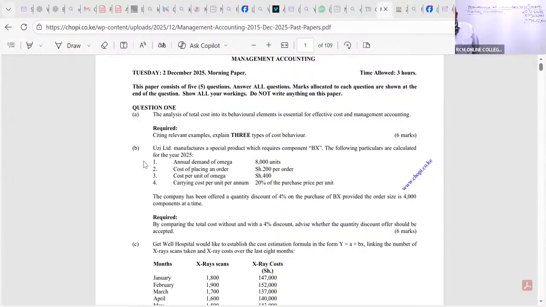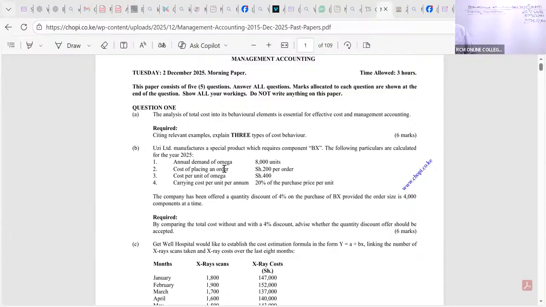Question number 1, Wllle Limited. December 2025. We are told Wllle Limited manufactures a special product which requires component BX. The following particulars are calculated for the year 2025.